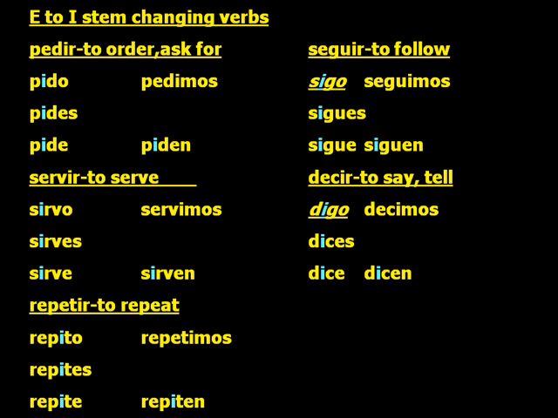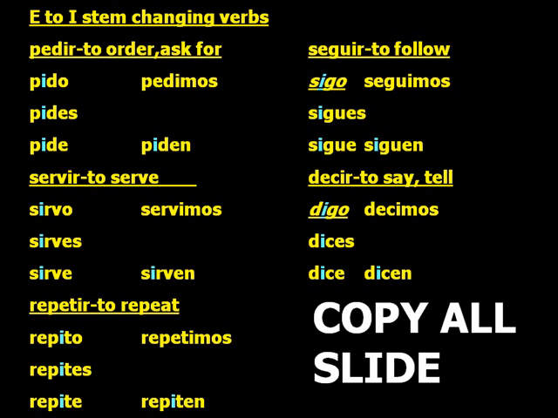Decir, to say or tell. Change the C to a G. Digo in the yo form. Dices, dice, decimos, and finally dicen. Once again, note, don't stem change the nosotros form. At this time, students, please copy all of this slide. Once again, please copy all of this slide.